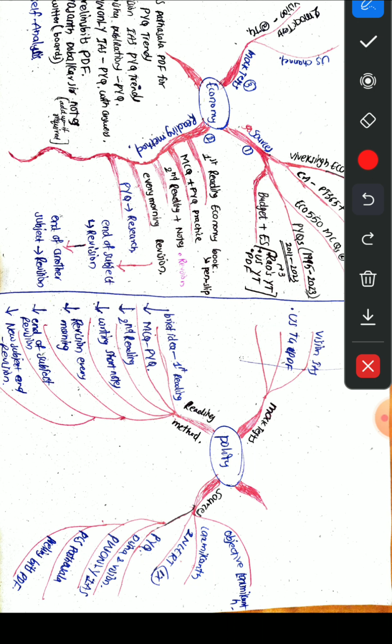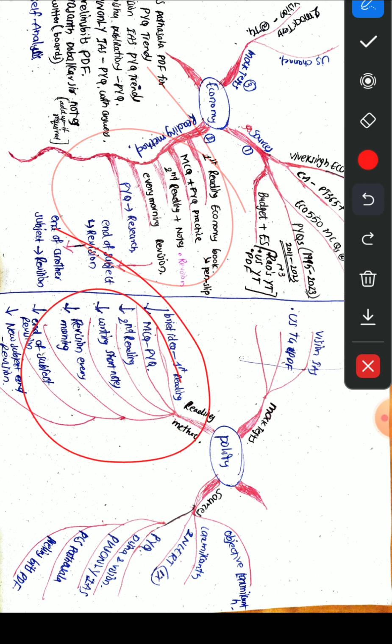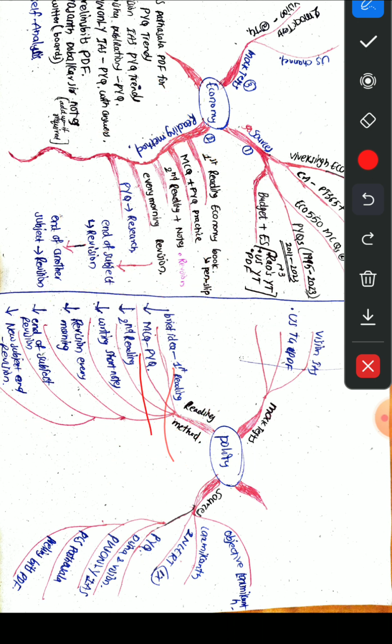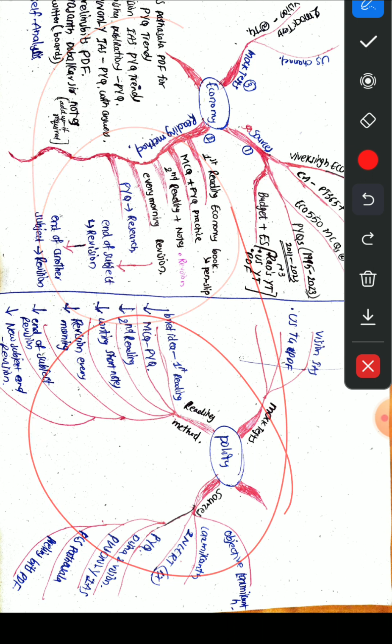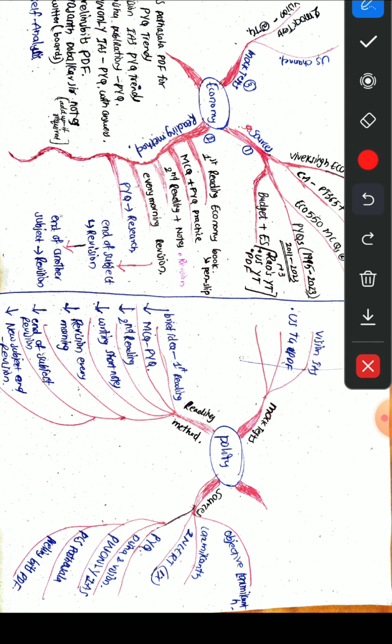Okay. And this is the reading method. Same like we did here, we are also going to do here. First reading MCQs, second reading writing short notes, then revising every morning or day by day at least, and then at the end of the subject we are going to revise the subject, then the new subject and again revision. Same model we practiced here, we are going to repeat it here. Okay, I think it's very clear.